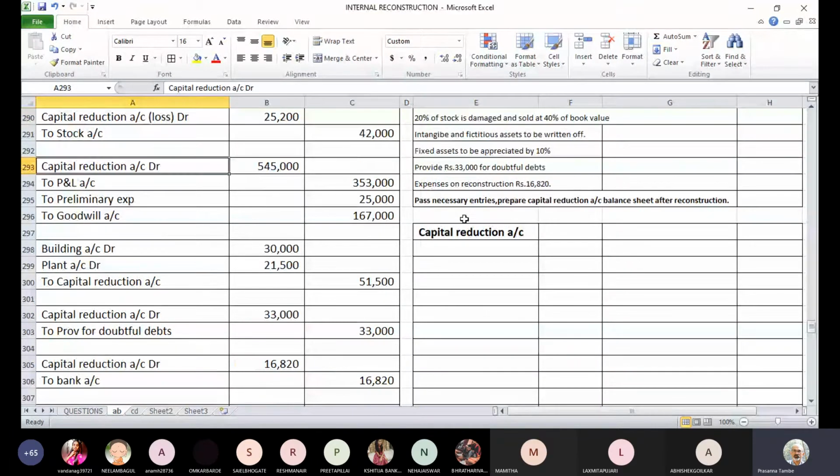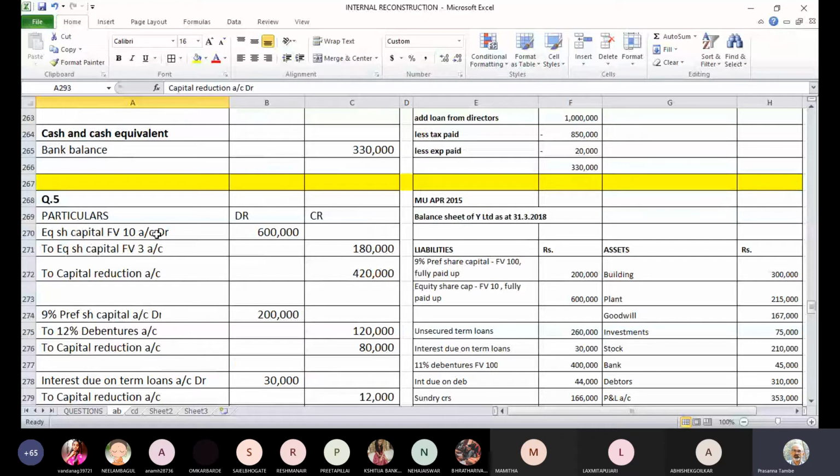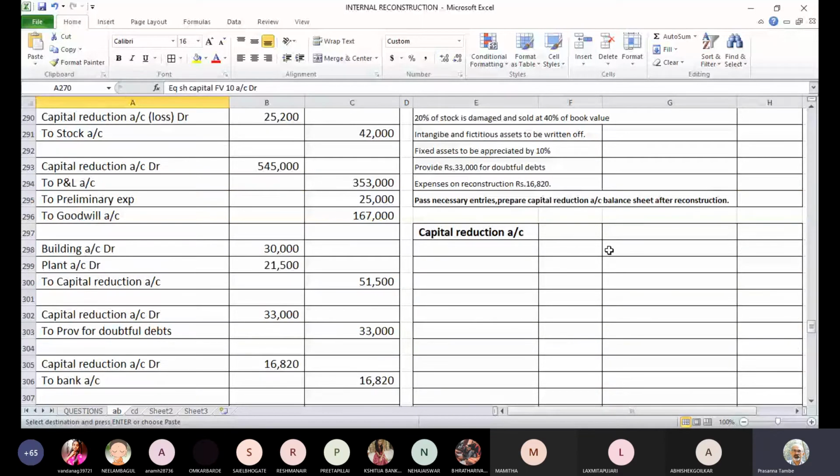First entry was equity share capital related adjustment, where we have credited capital reduction account by 4,20,000 because of the reduction in face value as well as paid up value of equity share capital. So first entry. By equity share capital, face value pay in account 4,10,000.